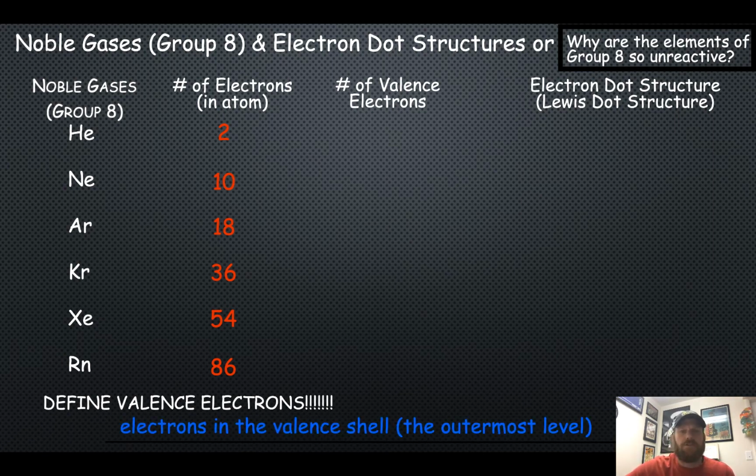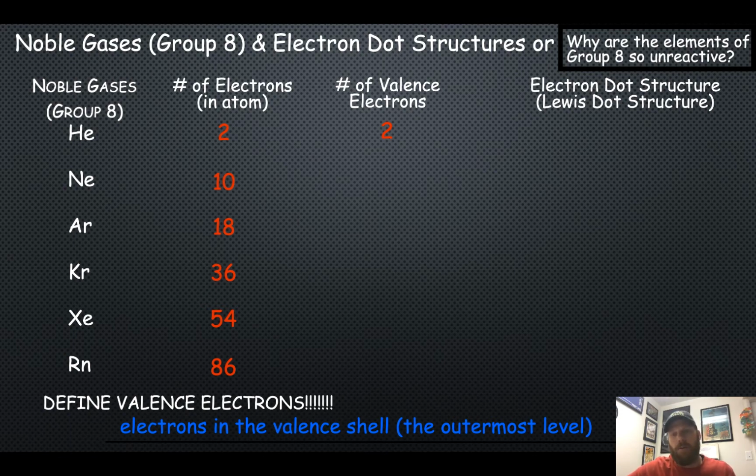Okay, well, how many of these electrons are valence electrons? Remember, valence electrons are electrons in the outermost energy level, the valence shell. All the noble gases will have 8 valence electrons except helium. Helium only has 2 electrons to begin with. Remember, helium follows the duet rule.